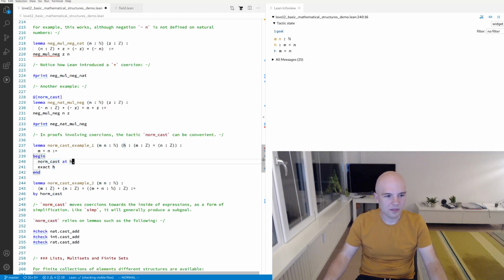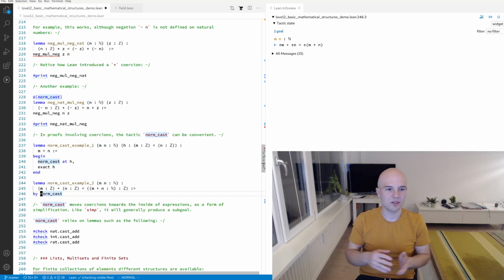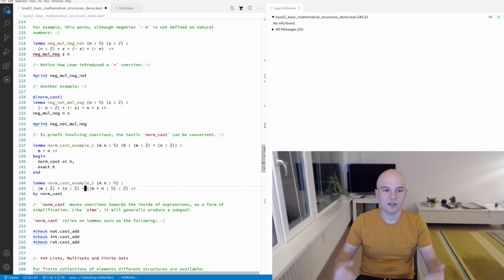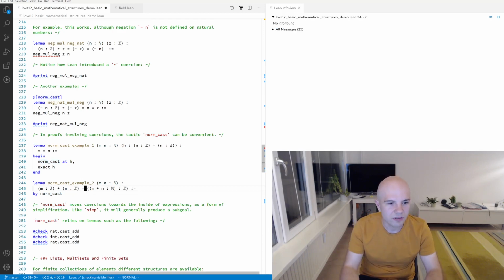Okay, right. So norm_cast can do quite a lot of things. Another interesting one is this here. In many cases, norm_cast can actually close the current goal, for example, if it can simplify it so that both sides of the equation are the same, but it can also return a simplified version.